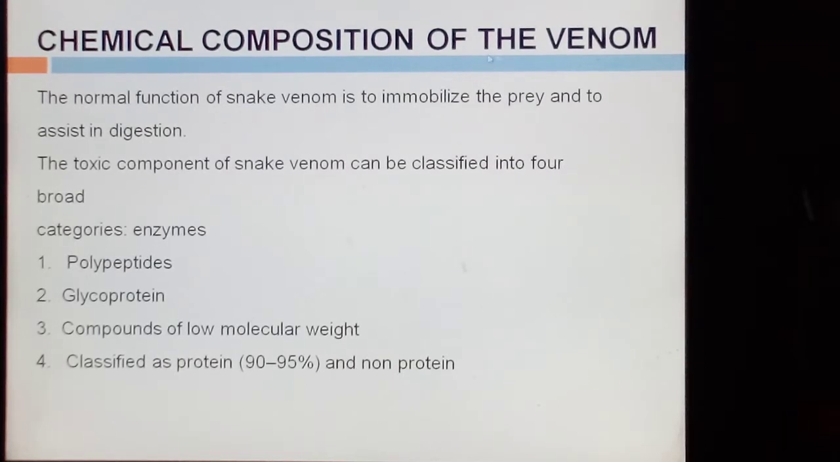The chemical composition of the venom. The normal function of snake venom is to immobilize the prey or victim and to assist in digestion. The toxic components of snake venom can be classified into four broad categories: enzymes, polypeptides, glycoproteins, and compounds of low molecular weight, classified as protein 90 to 95% and non-protein.